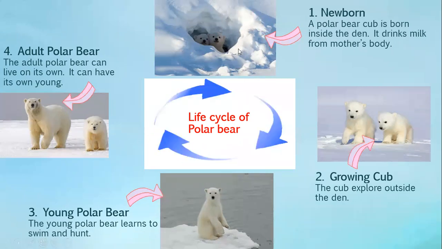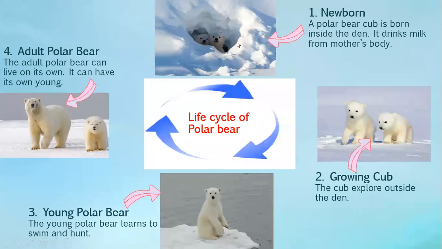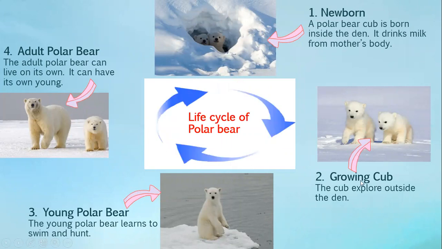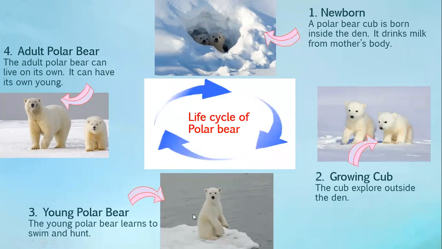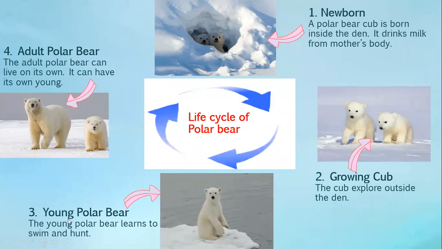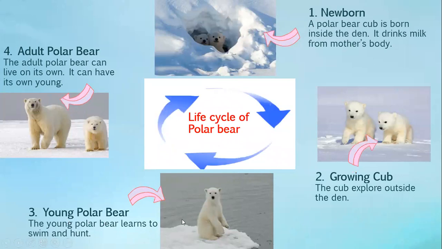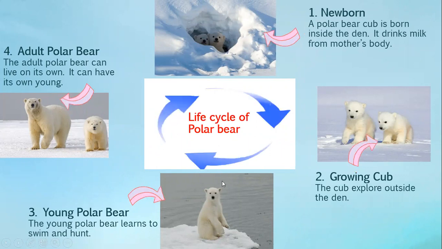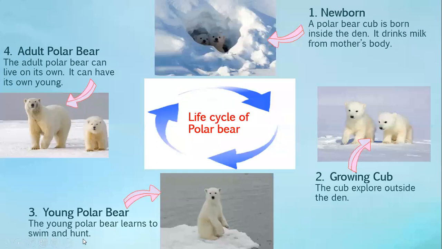Means they come outside the shelter. Now they come outside of their homes to look around, to play around. Then later they become a little bigger, that is the young polar bear. Number 3. Now look, this is the young polar bear. Then the young polar bear learns to swim and hunt.